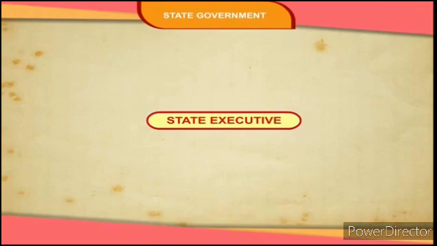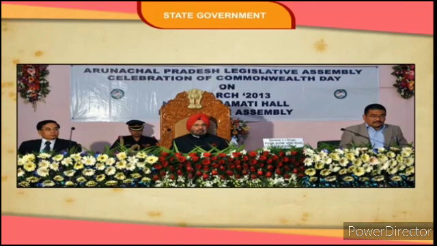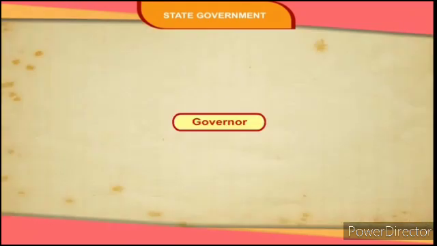State Executive. The state executive consists of the governor, the chief minister, and the council of ministers. We have the same pattern of the government in the state as we have at the central level. The head of the state is governor, who acts on the advice of the council of ministers.